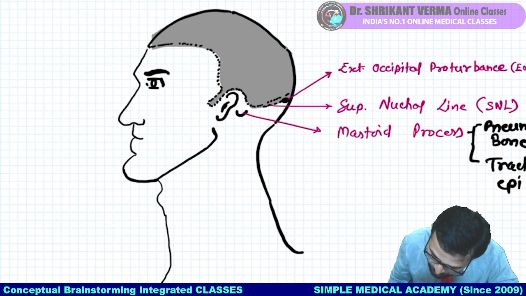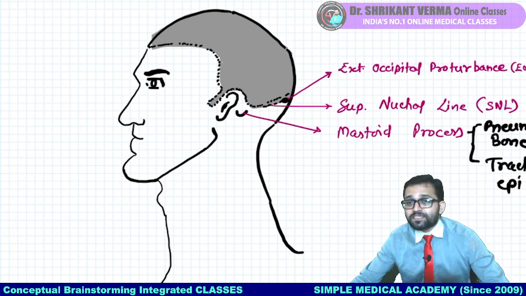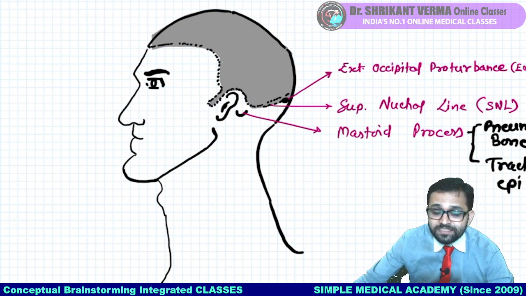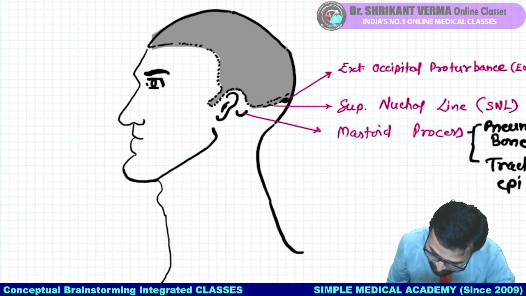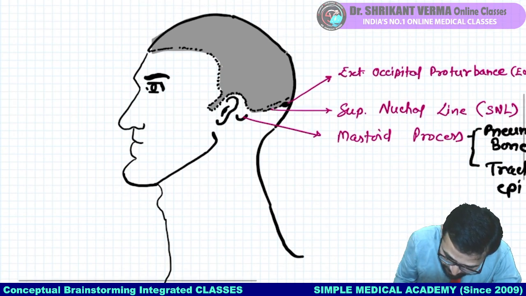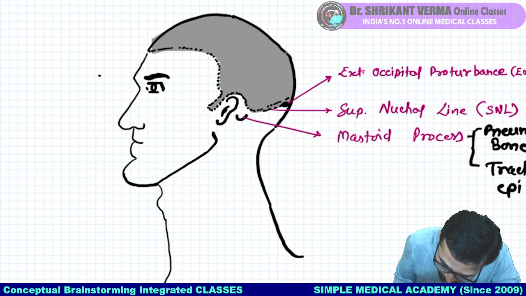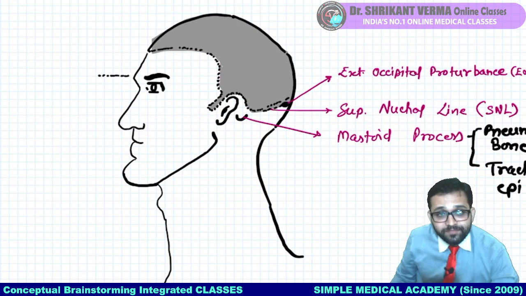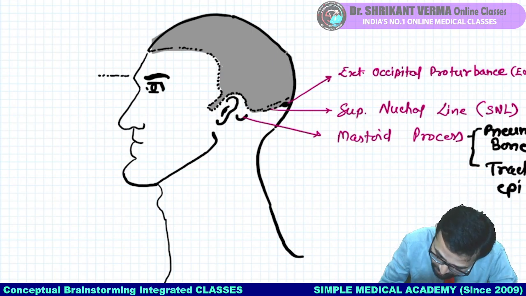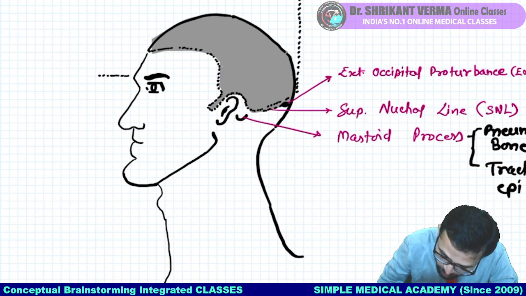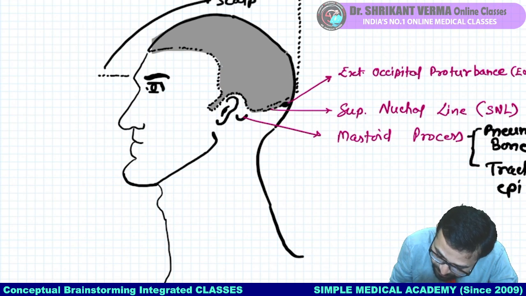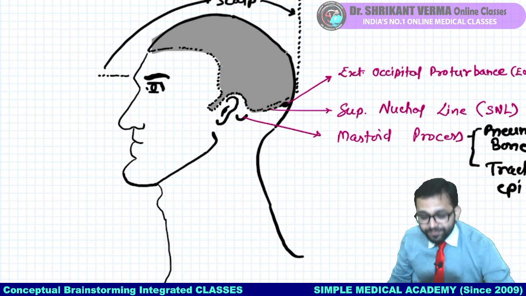So try to understand. Yes, please keep yourself on mute during talking. Okay, so just try to understand. From the supraorbital margin, this point, up to this superior nuchal line and external occipital protuberance, this all part is known as scalp.